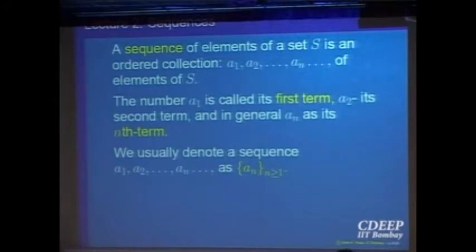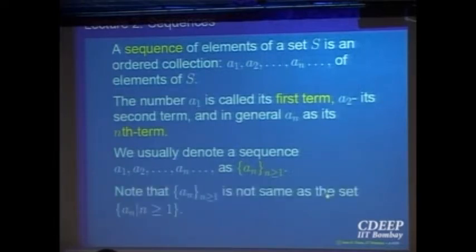Right? So for example, in the example of finding the area of the unit circle, we started with A4, that was the area of the square inscribed inside the circle. A5, the pentagon, area of the pentagon and so on. Good. But keep in mind, there is a caution here that this symbol AN is not the same as this set AN, n bigger than or equal to 1. Now the same brackets are used. There is a difference between these two things. This is just a symbol to indicate you are looking at an ordered collection. But this is a set.